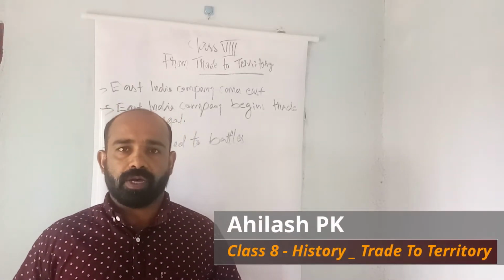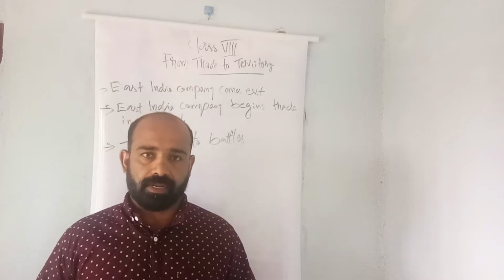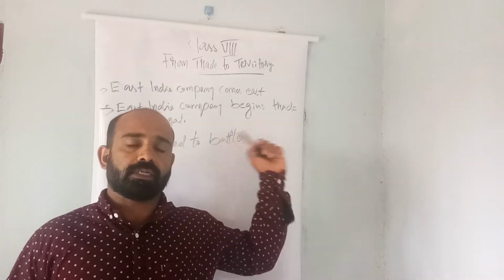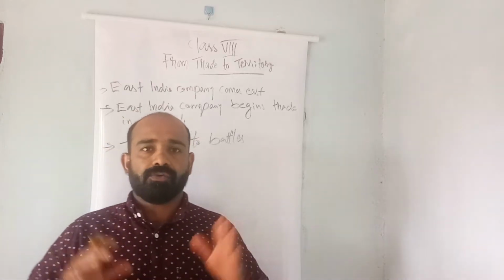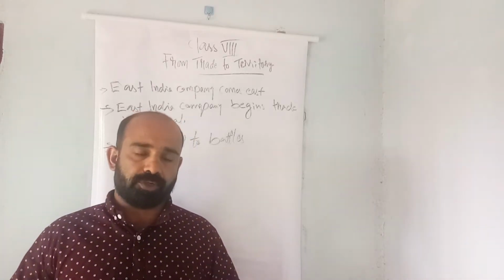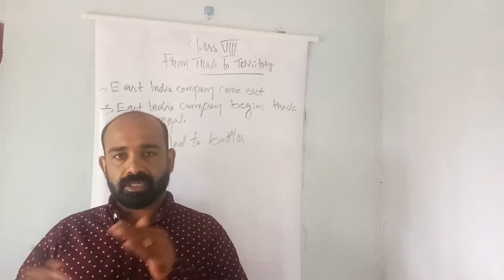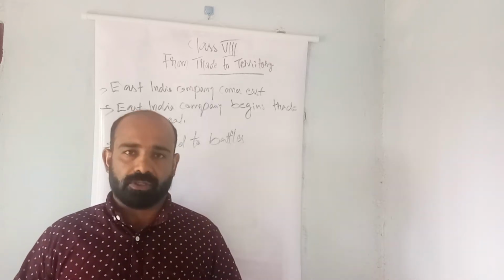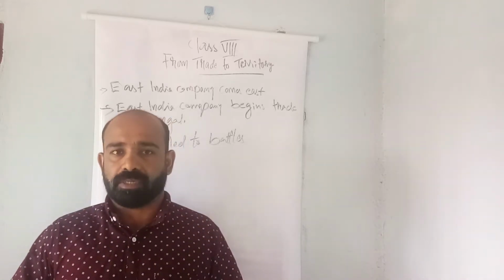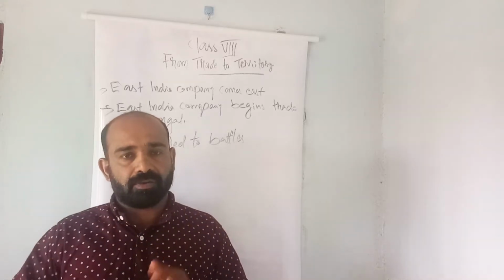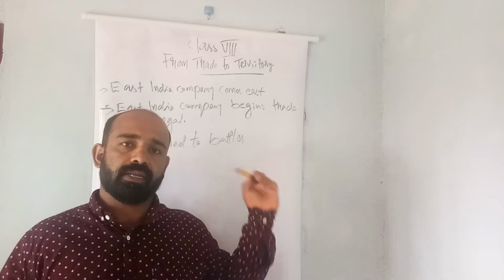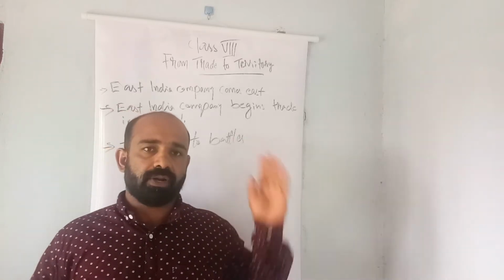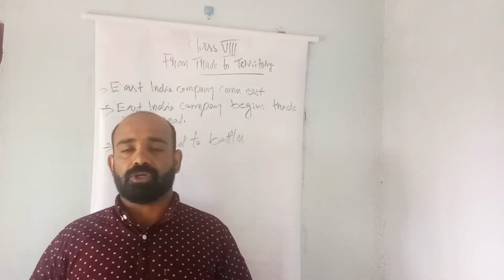Today, we are going to see a chapter of history, From Trade to Territory, chapter 2. In this history section, we are studying only important chapters. All the chapters are not necessary in your coming classes, so we are going to focus only on important chapters. In politics, chapters 1 to 6 you have seen, that is enough, and the remaining chapters we can avoid. And in history, let us see some of the chapters. First of all, let us study From Trade to Territory, chapter 2.